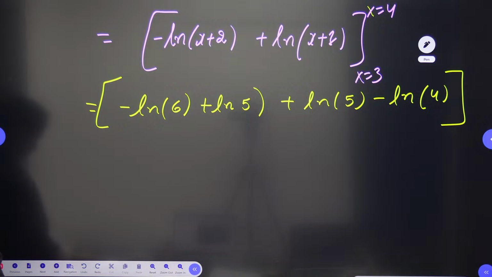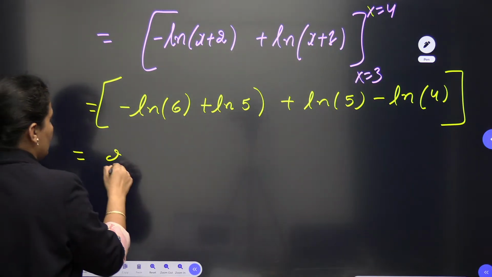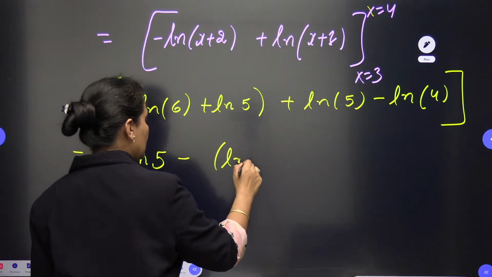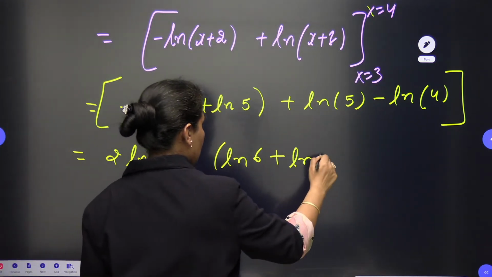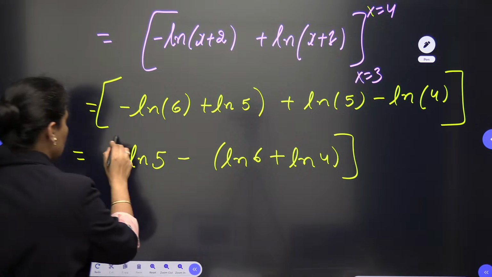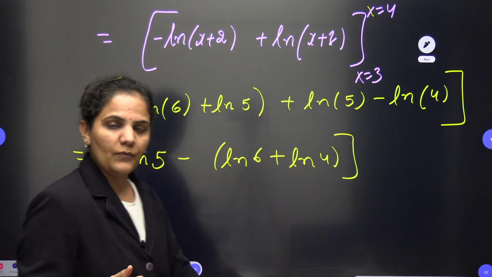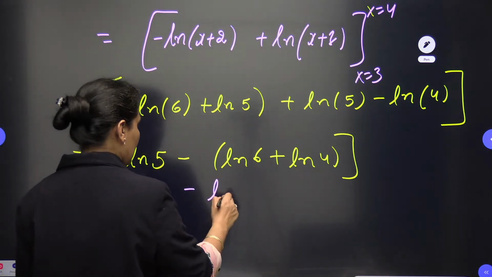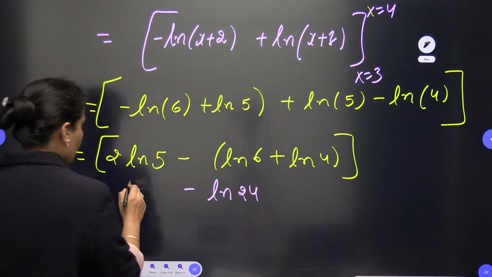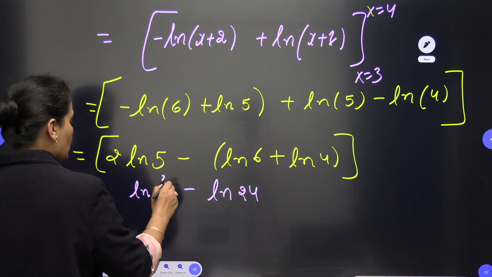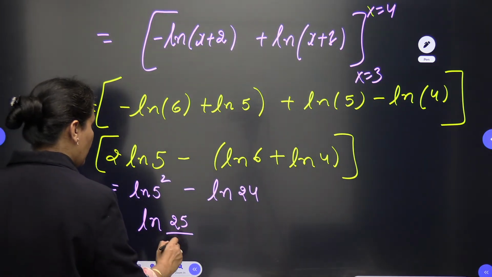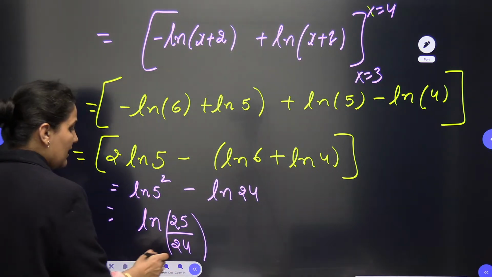So when you go for this, we are having twice of ln of 5 minus, we can take common, ln 6 and ln 4. Here I can go for the simple multiplication: log of m plus log of n is nothing but log of mn. So it will become ln of 24, and ln 5 squared is 25 only. So you are having ln of 25 by 24.